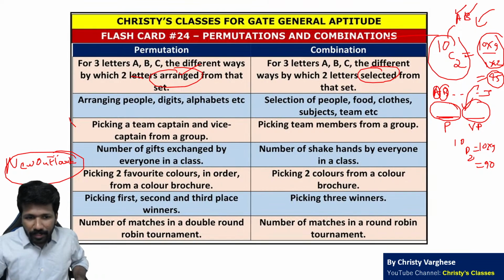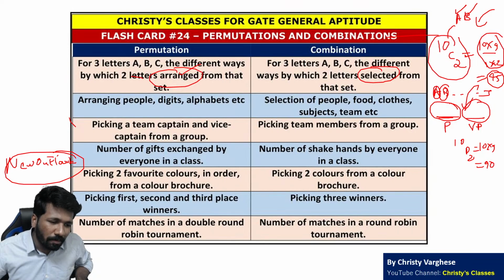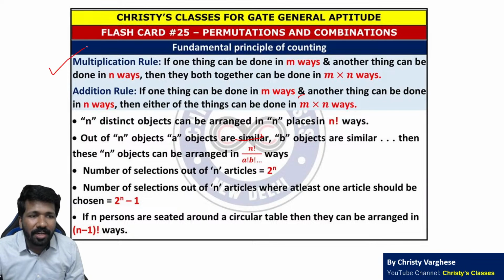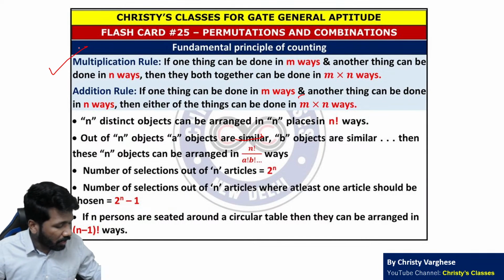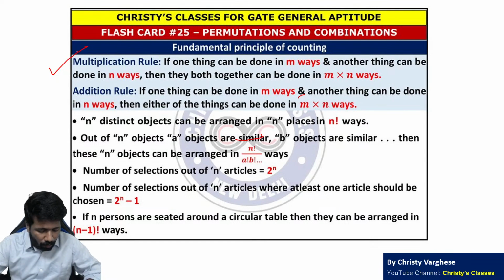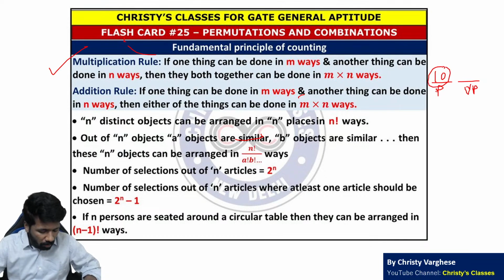These are some of the examples I have listed for permutation and combination. Now, using the permutation formula is not necessary. It is easier to use the multiplication rule of the fundamental principle of counting. For example, to find the total number of ways a president and vice president can be chosen from 10 people, the president can be chosen in 10 ways because 10 people are available. But the vice president can be chosen in only 9 ways because the president cannot be vice president also. So 10 into 9.